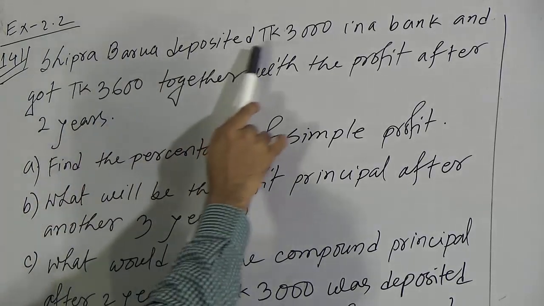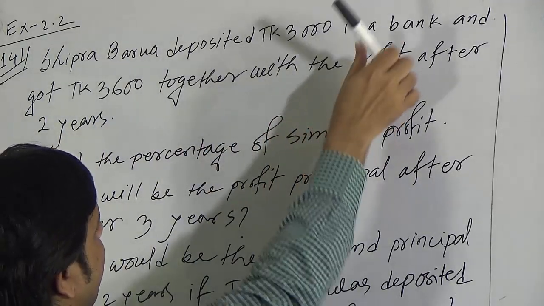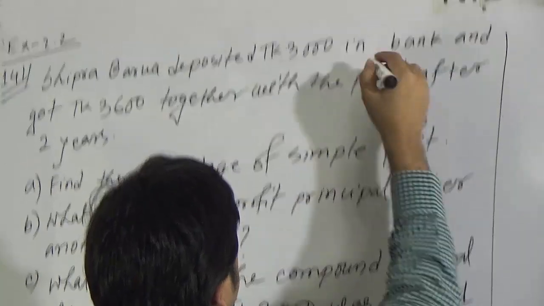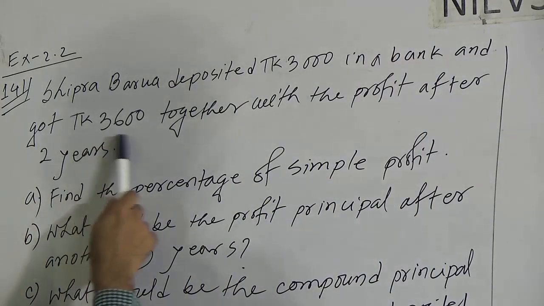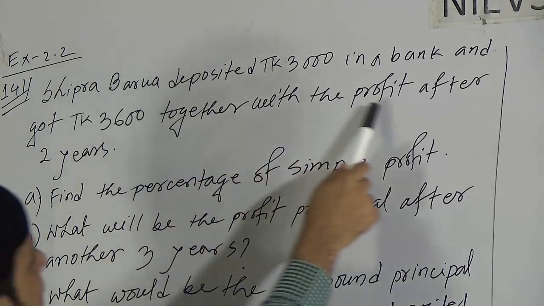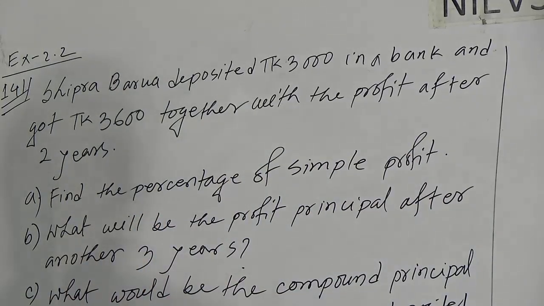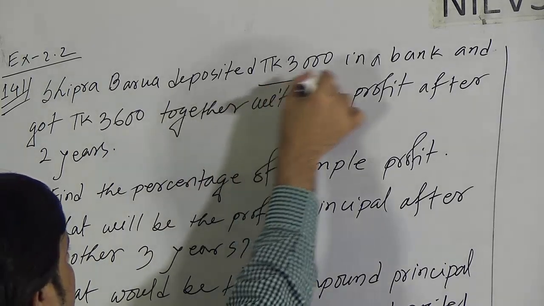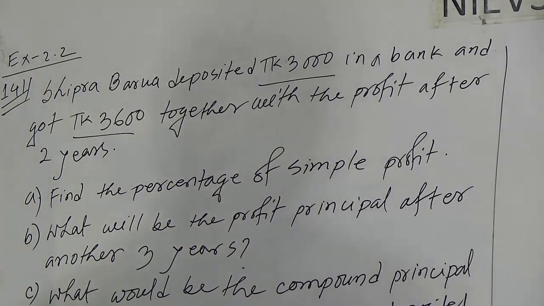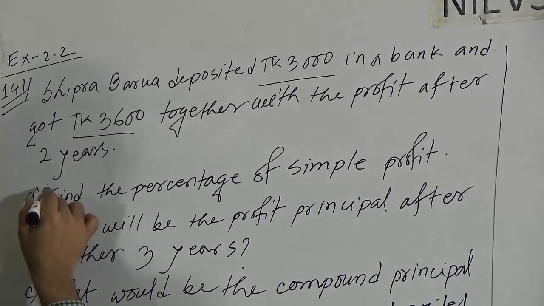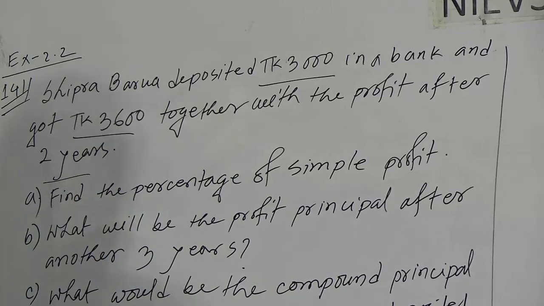Shipra Borua deposited taka 3000 in a bank and got taka 3600 together with the profit after 2 years. It means that taka 3000 is the principal and taka 3600 is the profit principal after 2 years. So time is 2 years here.